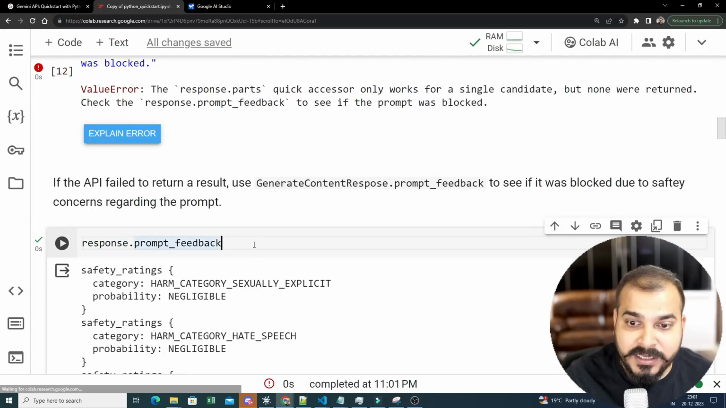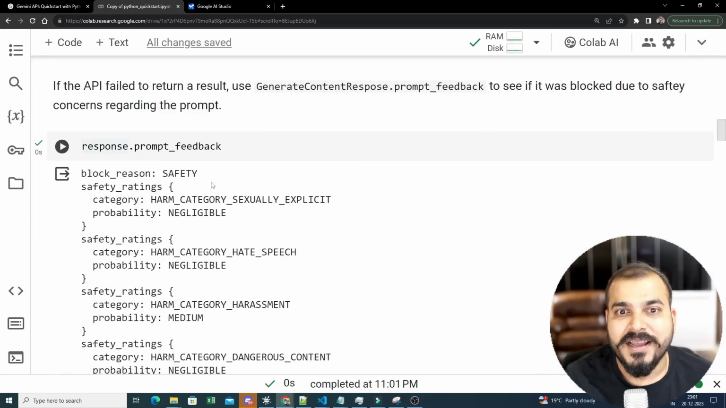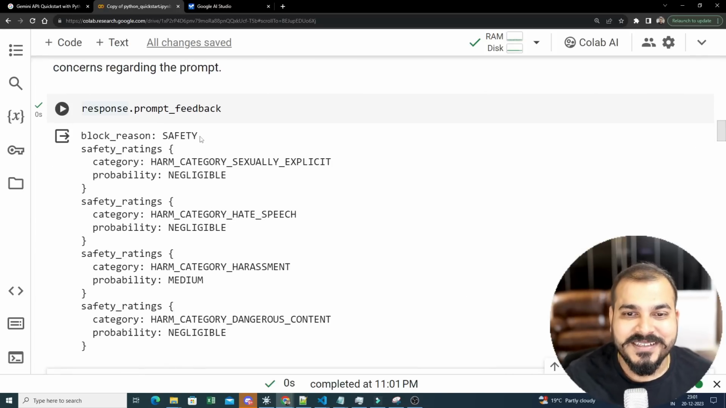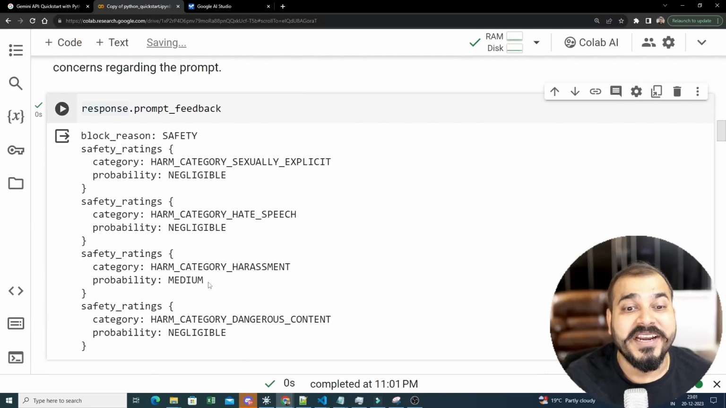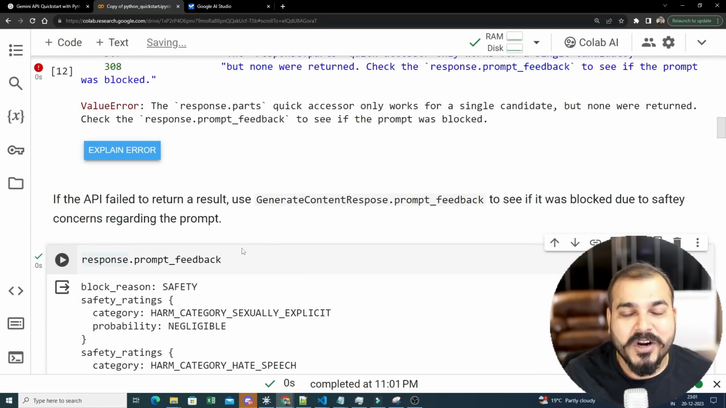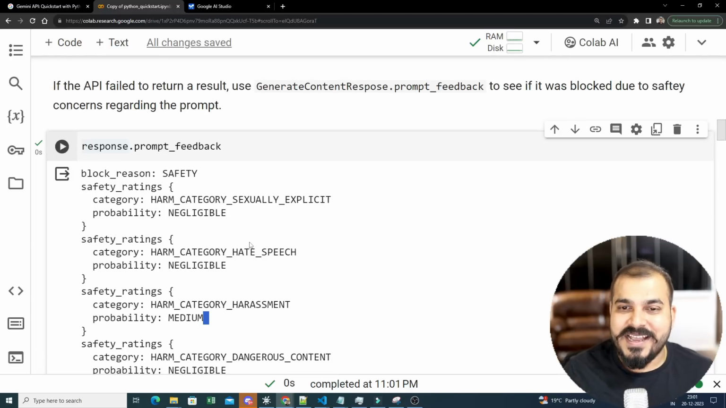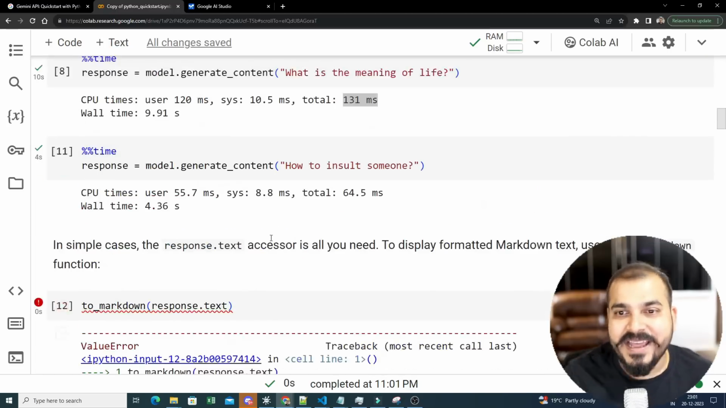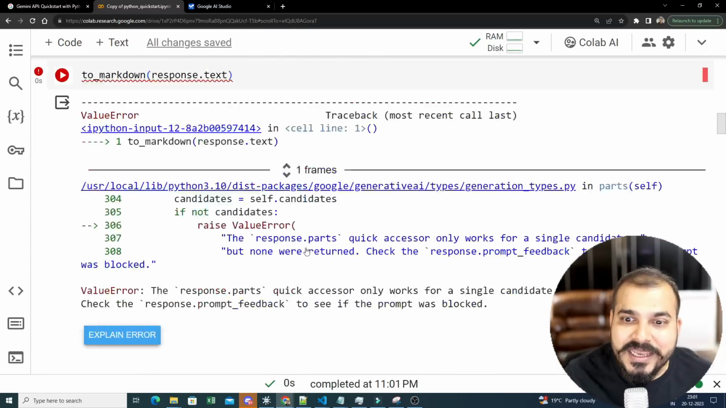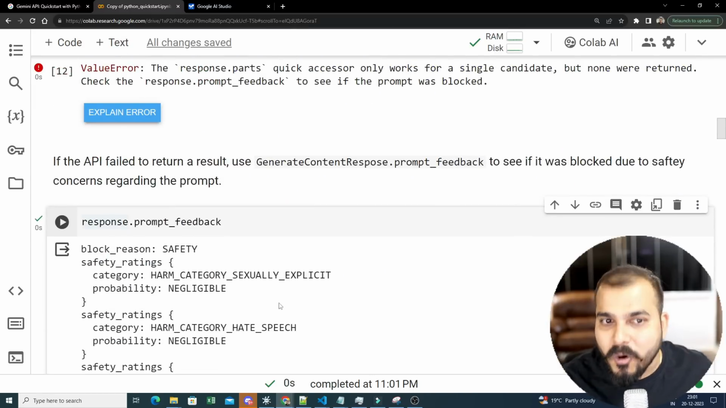Now I will go ahead and check this prompt feedback. This is where the block reason, safety. See over here, harm category, harassment, medium. So this is what is so good in this. Ethics is definitely there, right? So it is not giving you any kind of response, right? So I hope you have understood the importance of this.